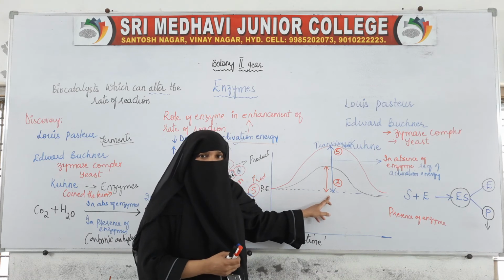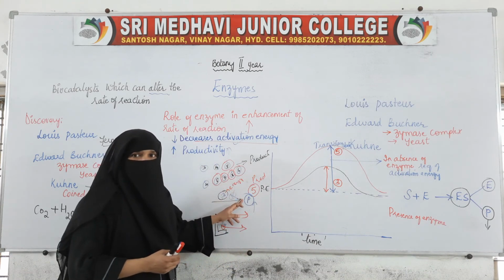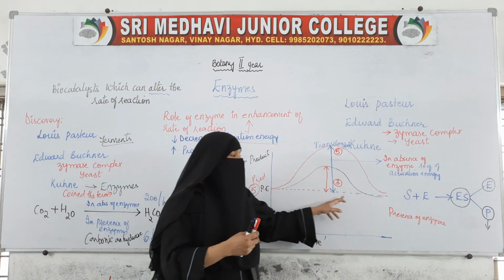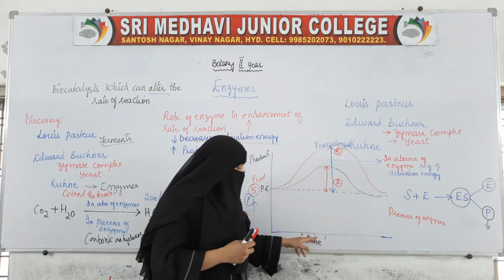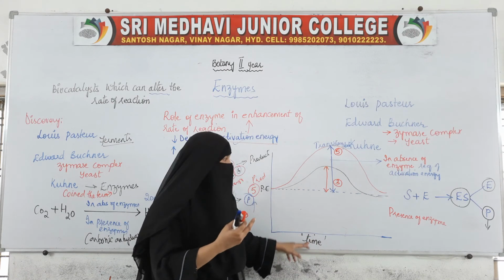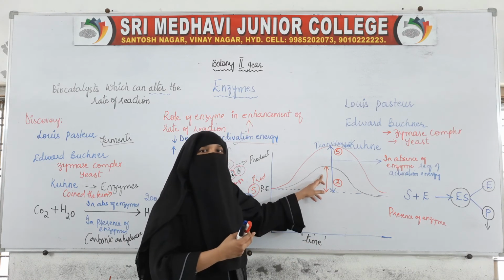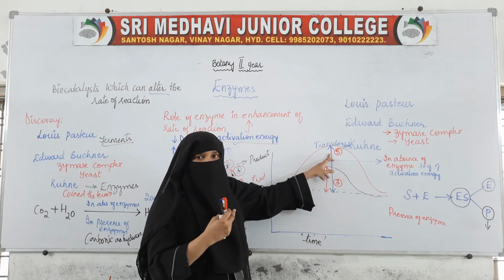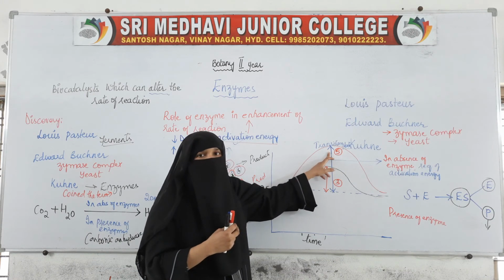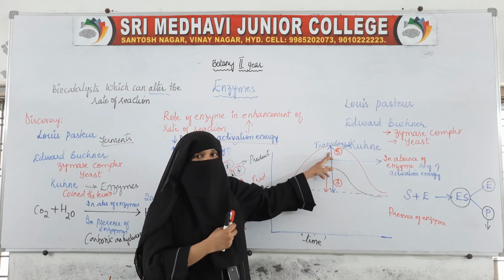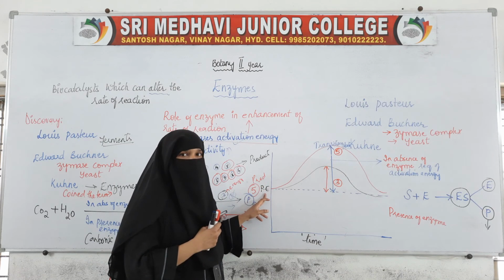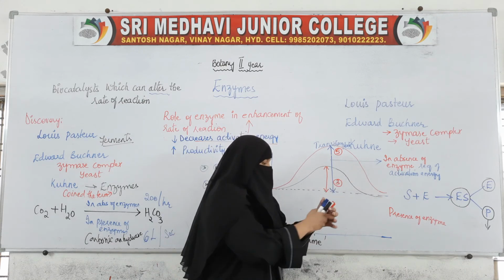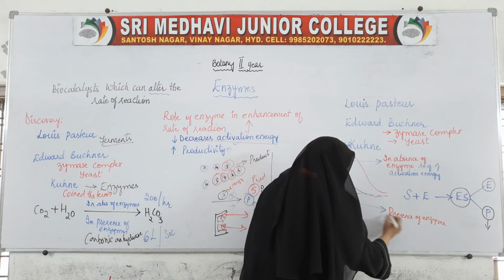With less activation energy, more molecules can take part in the reaction, and when more molecules take part, more product is formed. So the rate of reaction, or the enhancement of reaction, in the presence of enzyme is more compared to the absence of enzyme.